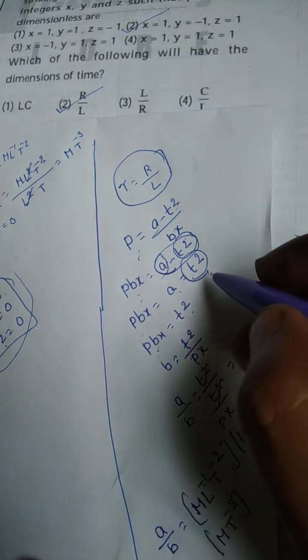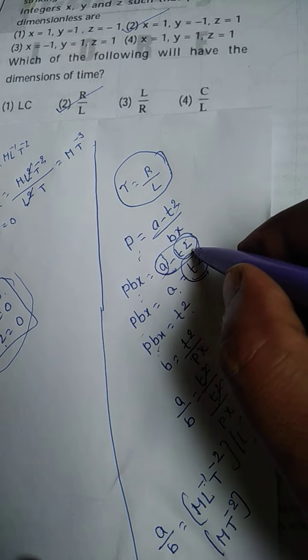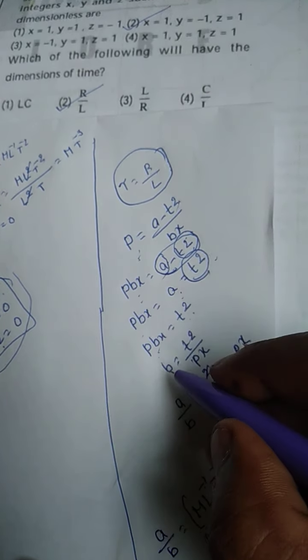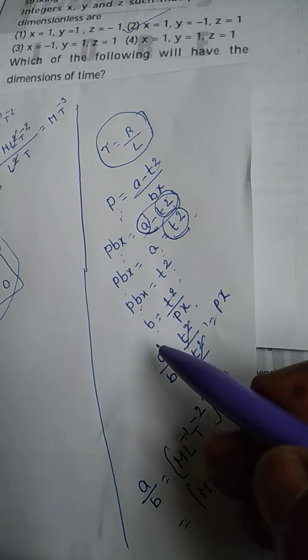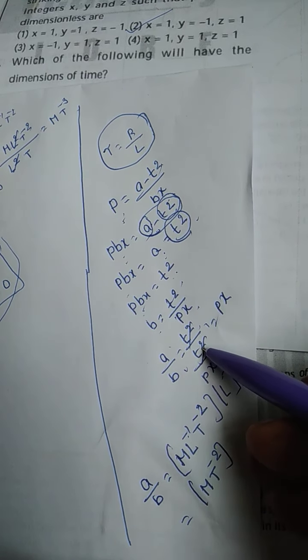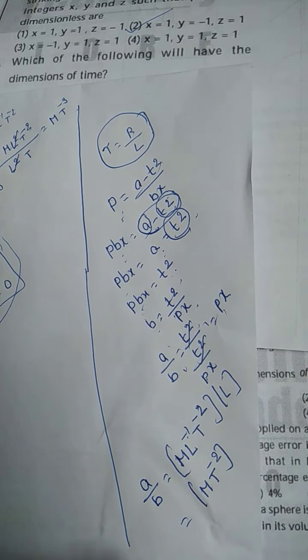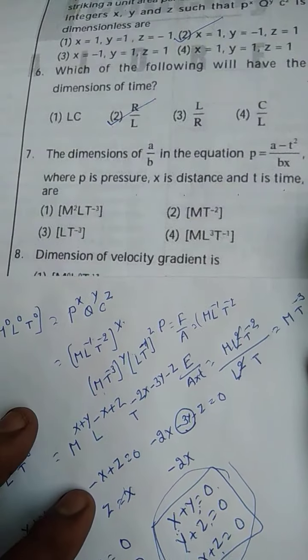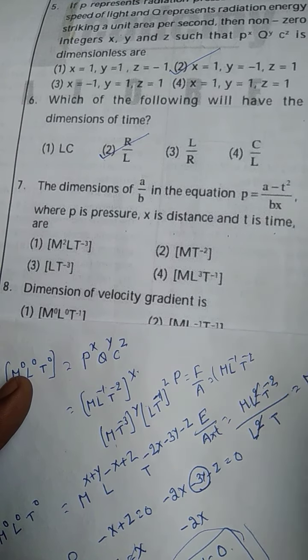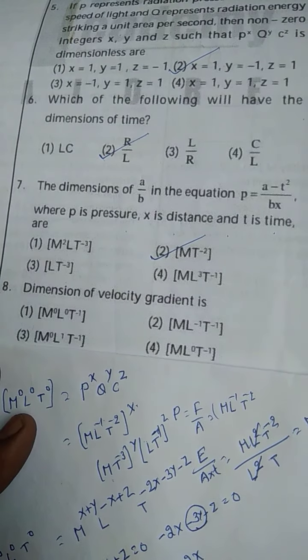Is it right? Both have the same dimensions now. So A is equals to T square. From this B is equals to T square by Px. We divide these two: A by B is equals to T square by T square by Px. So Px we got as M T power minus 2. See where it is there in the options. M T power minus 2.